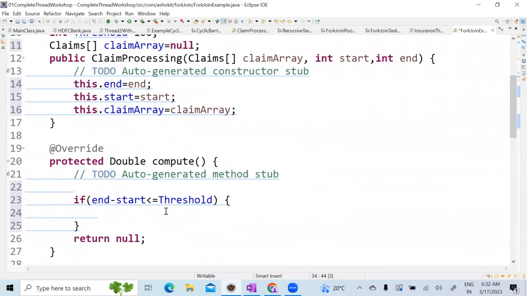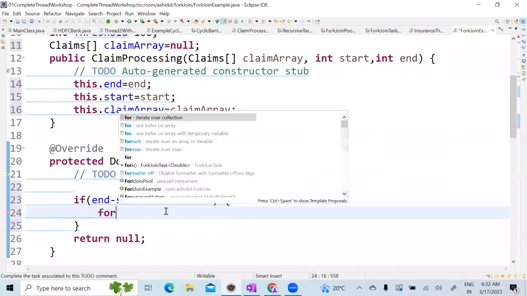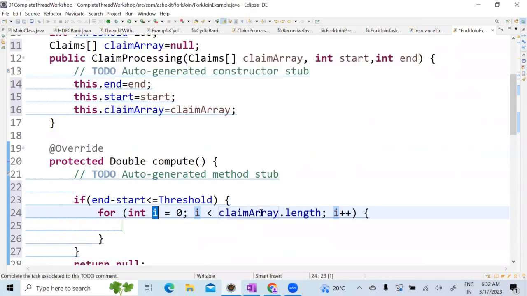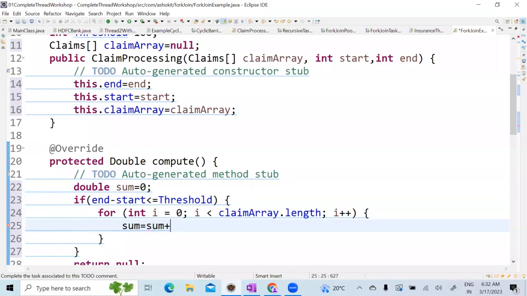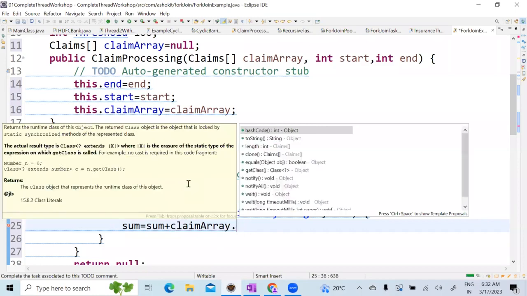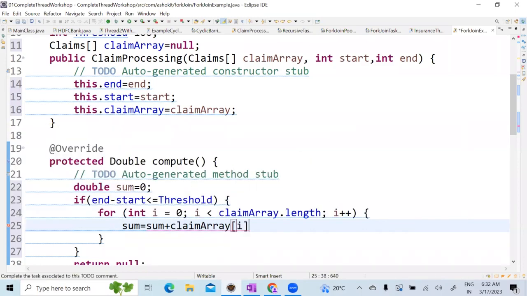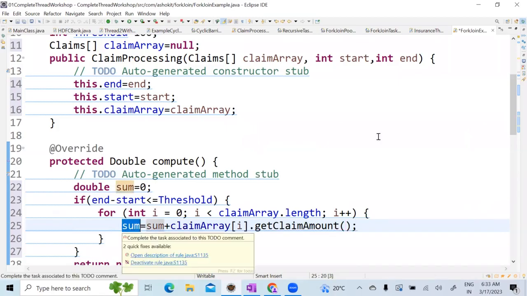If it is less than the threshold, then what I will do, I will write a for loop. Now I will create a double sum equal to 0. Sum equal to sum plus claimArray[i].getClaimAmount(), correct? Now, can I say this is nothing but a sum? It will give directly? Yes.